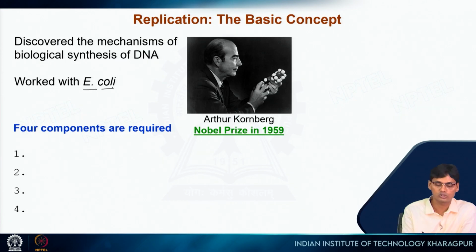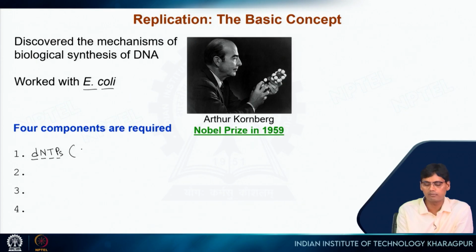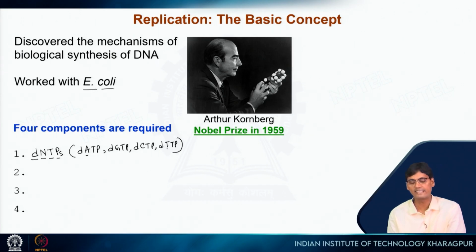Those are the deoxyribonucleotide triphosphates, dNTPs. That means it can be dATP, where A stands for adenosine, dGTP, dCTP and dTTP, because A, T, G, C are present in DNA.